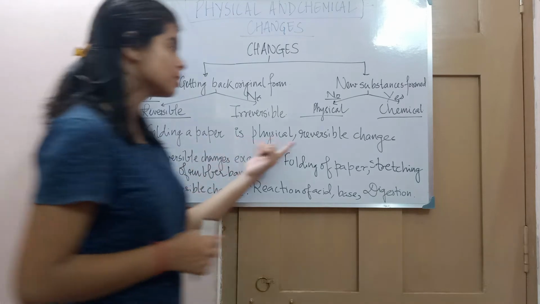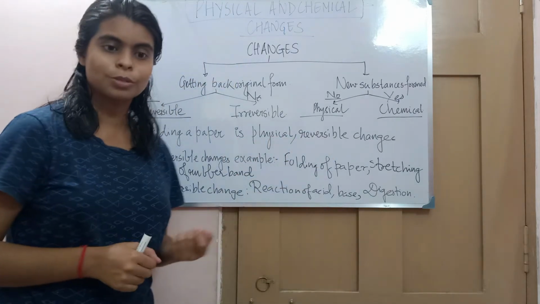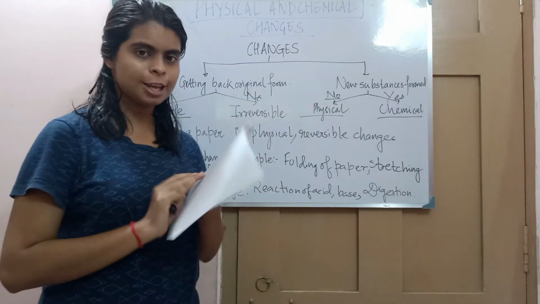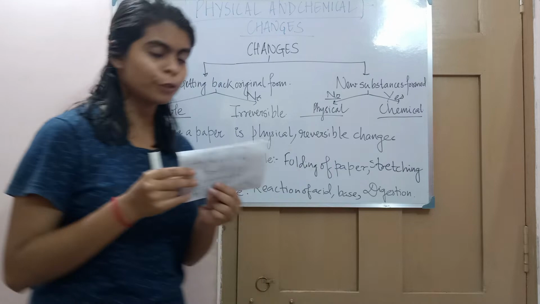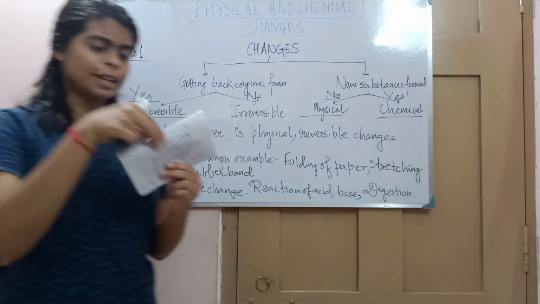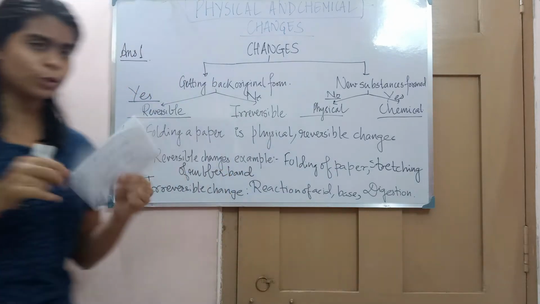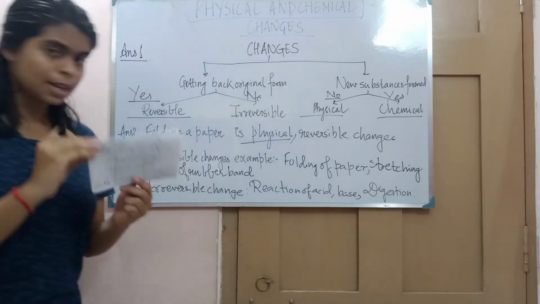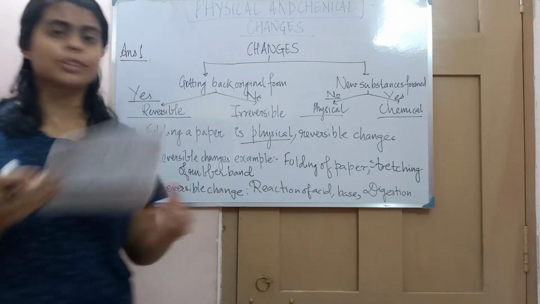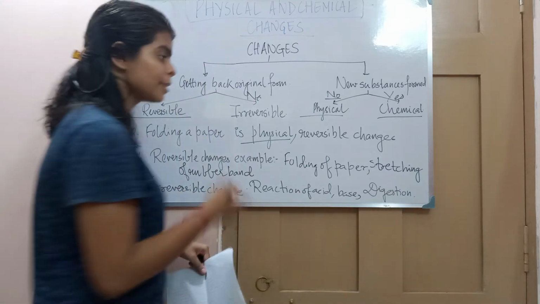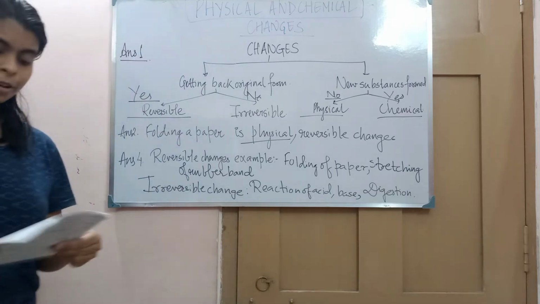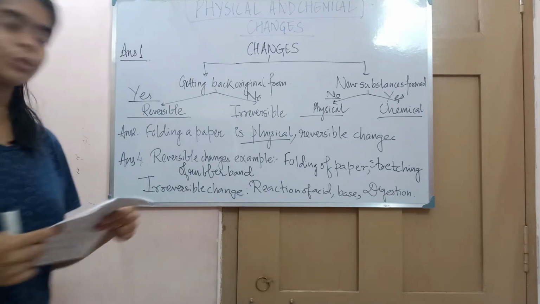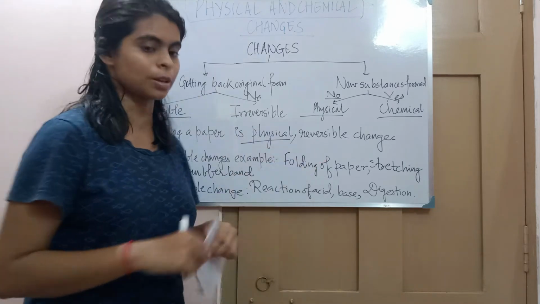Folding a paper is a physical as well as a reversible change. Let's suppose this is a paper I have folded into a small size. Even after folding, no new substance has been formed, so it is a physical change. But if we unfold it, we get back the original form. Since by reversing the method we can get back the original form, it is a reversible change.